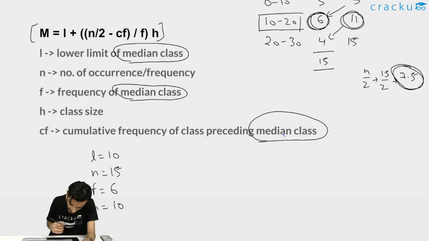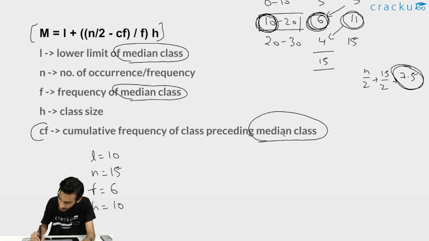Now you just need to plug in the values, but one more important thing is that the cumulative frequency that you need to take is of the class that is just preceding the median class. You noticed that the lower limit 10 you have taken from here, and 6 you have taken from here, but the cumulative frequency that you will take will not be this but this.